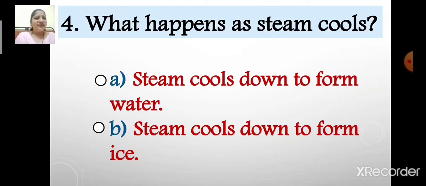Select the correct option. Yes, you are right. Option A, steam cools down to form water, is the correct answer. So children, let us select option A. So, what happens as steam cools? The correct answer is option A, steam cools down to form water.